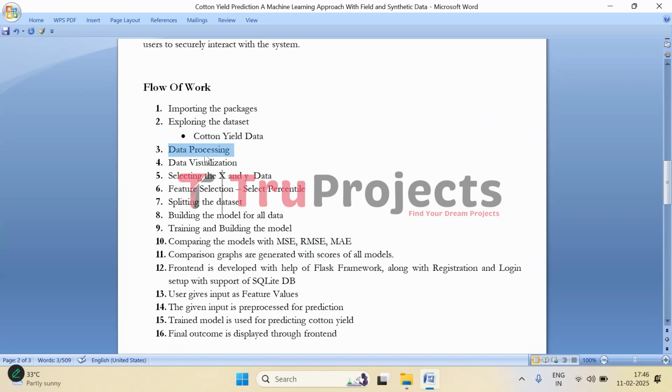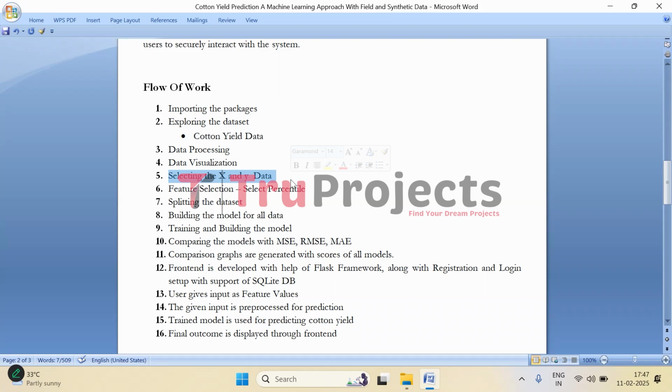Then comes data processing. So this step involves cleaning and preparing the data, which is important for the machine learning model to understand the data. So it includes handling missing or incorrect values, converting categorical data into numerical format, normalizing and scaling the data. Coming to data visualization. So here graphs and charts are created to understand patterns in the data. For example, histograms are drawn to see the data distribution, and we have also drawn scatter plots, correlation heat maps, etc.